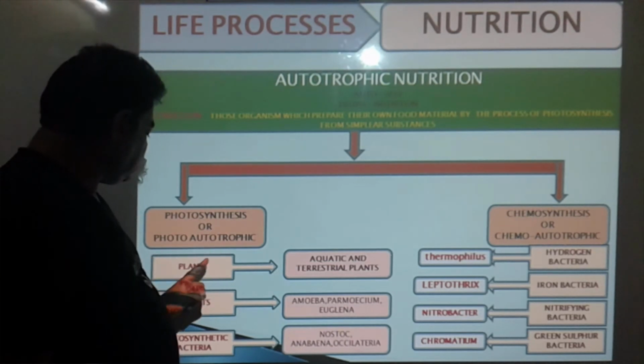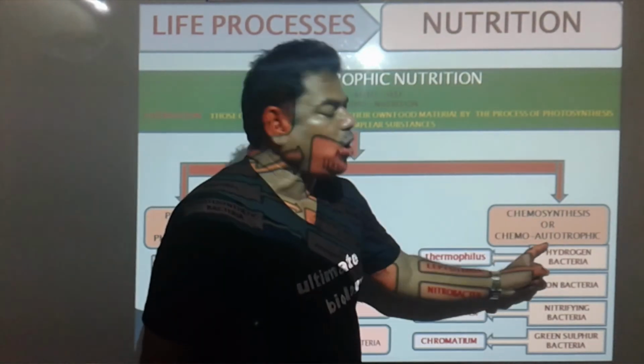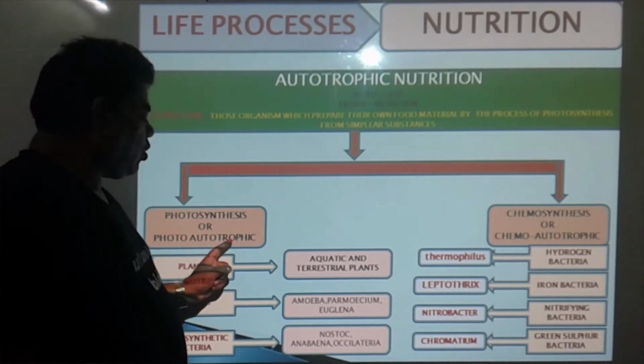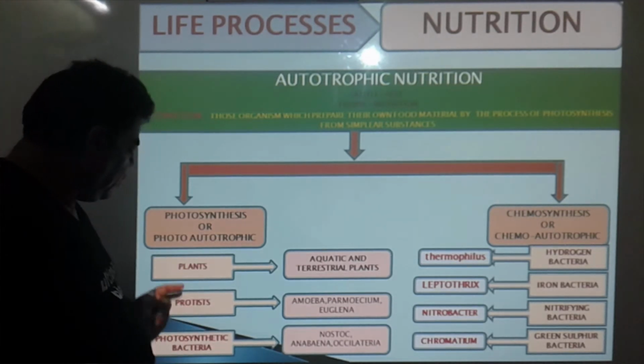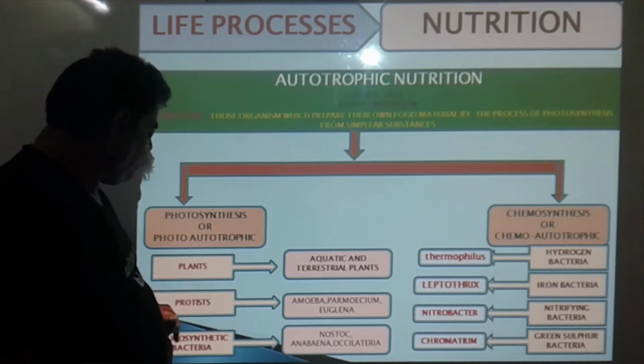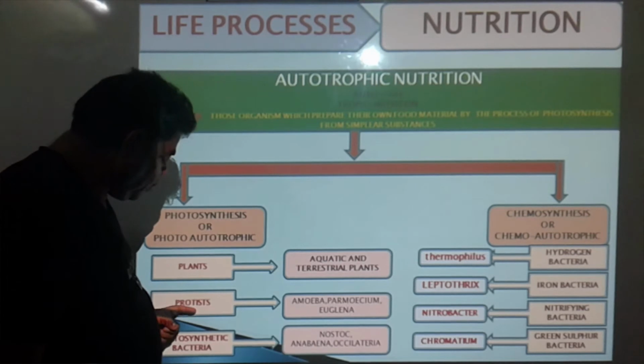One is photosynthesis, or photoautotrophic, and second is chemosynthesis, or chemoautotrophic. Photosynthesis or photoautotrophic gets differentiated into these types. Photosynthesis takes place in these three groups: plants, as well as protists, as well as